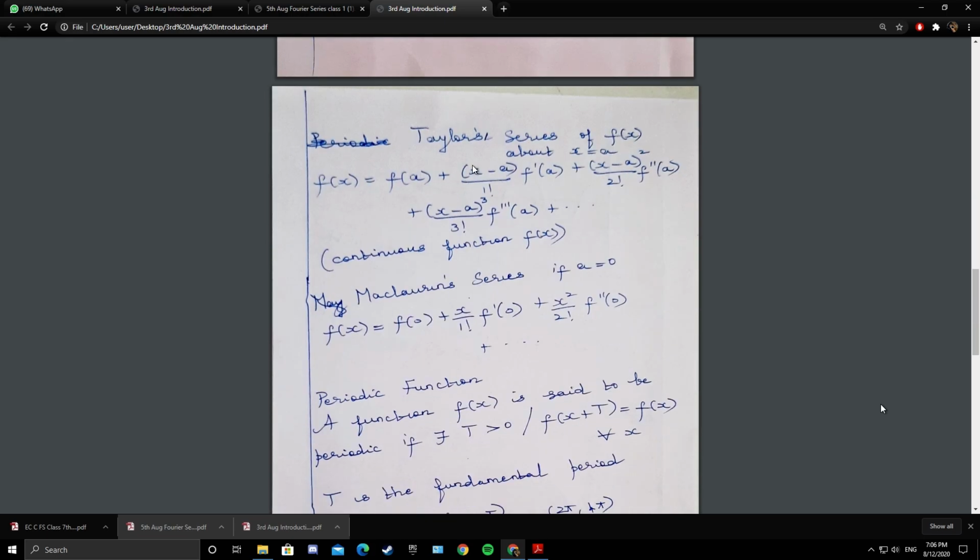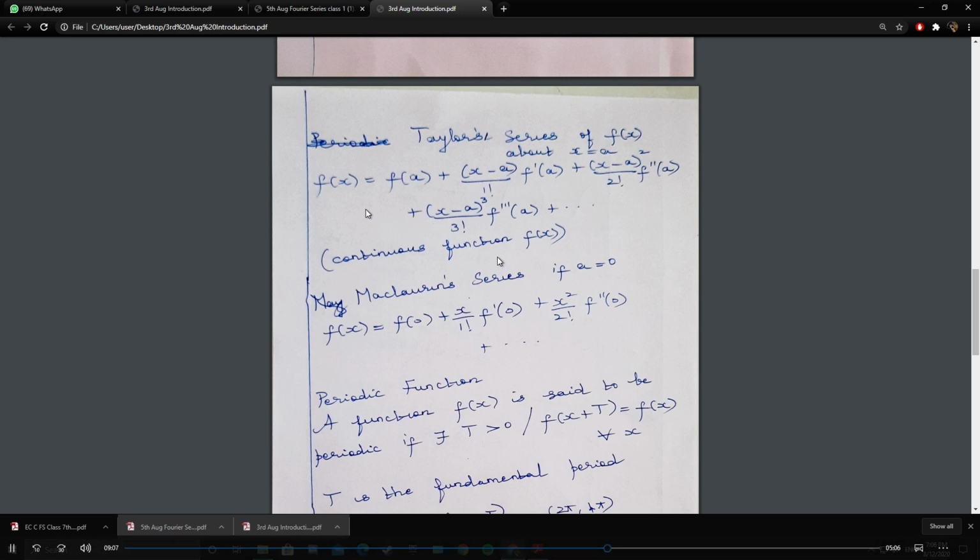Now you must have learned Taylor series. What is the Taylor series of f of x about the point x equals a? It is defined as f of x equals f of a plus x minus a by 1 factorial f dash of a plus x minus a whole square by 2 factorial f double dash of a plus x minus a whole cube by 3 factorial f triple dash of a plus etc.